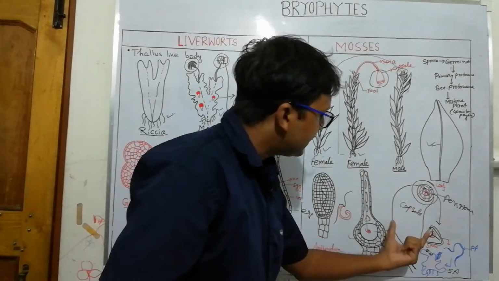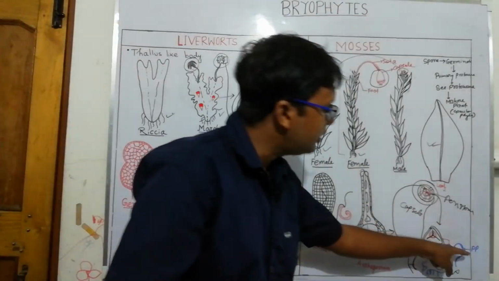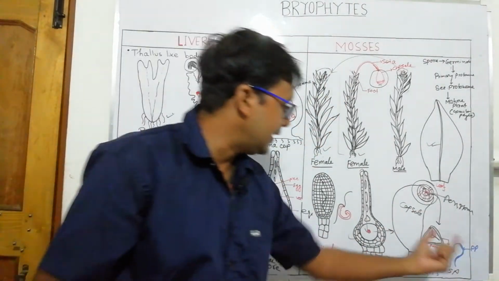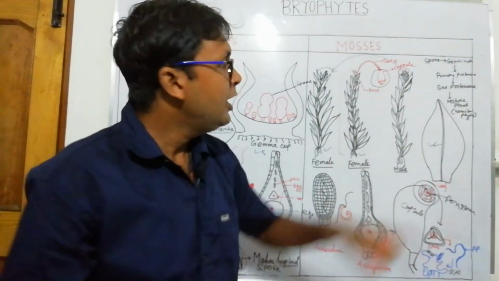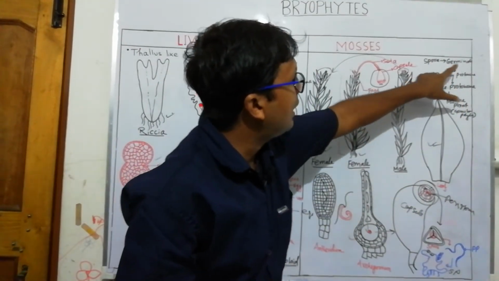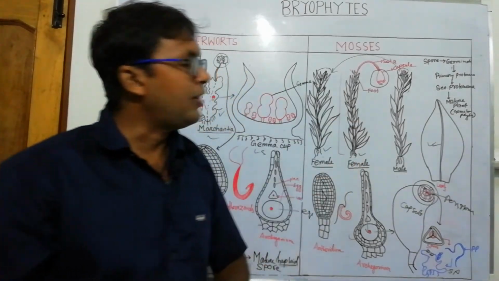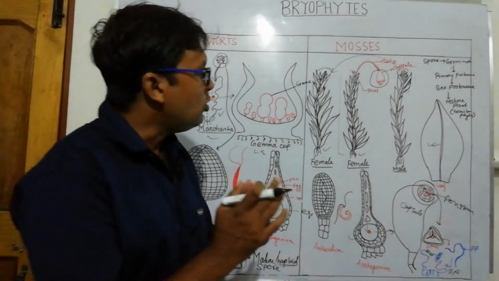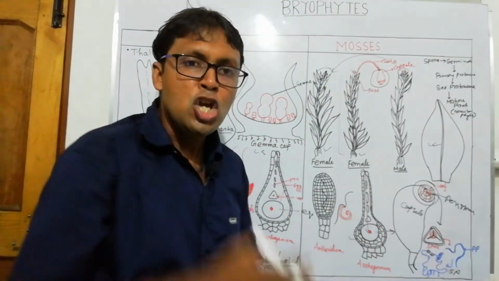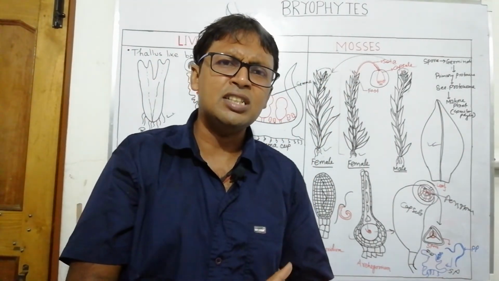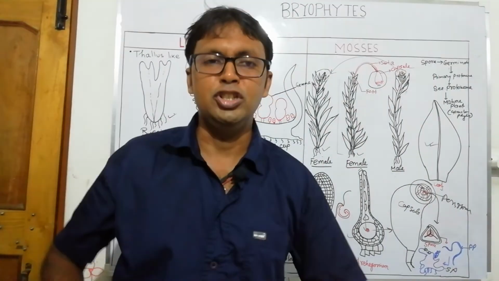The spores are released and produce the primary protonema, then the secondary protonema. From the secondary protonema the male and female plants are produced. The flow chart I have given shows: spore germinated, primary protonema, secondary protonema, mature plant, and gametophyte body. So this is the overall structure in liverworts versus mosses. We have to read it in a proper manner so we can crack the NEET exam. Thank you.